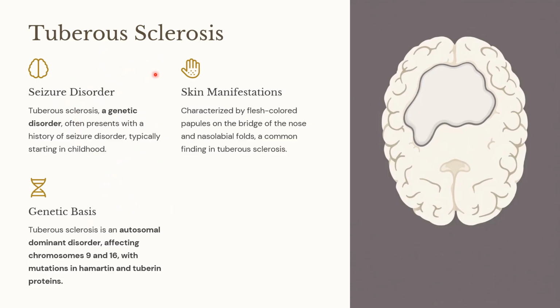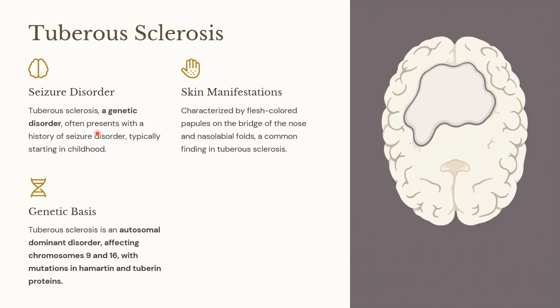What is tuberous sclerosis? Tuberous sclerosis is a genetic disorder that we should know. It is an autosomal dominant disorder, and it is because of the defect in chromosomes 9 as well as 16, with mutations in the hamartin and tuberin proteins. So this is the genetic basis for tuberous sclerosis.